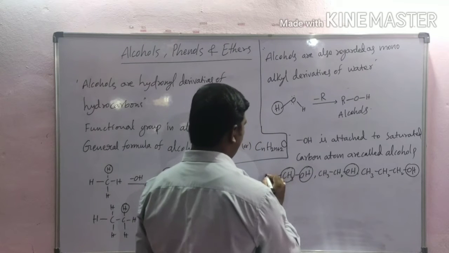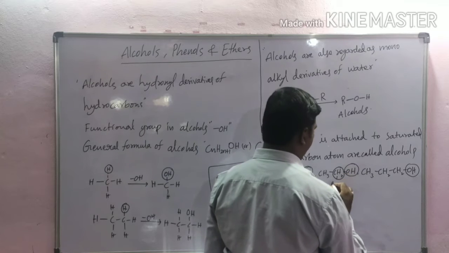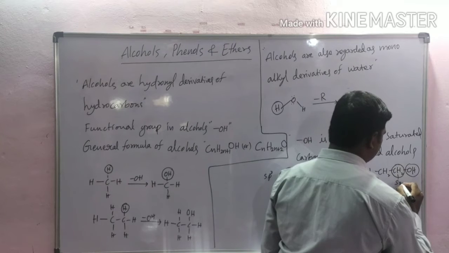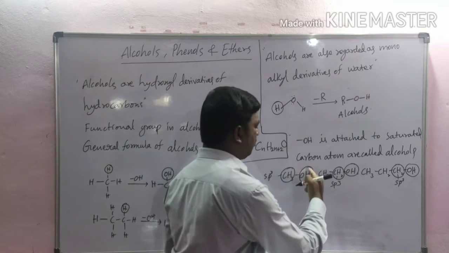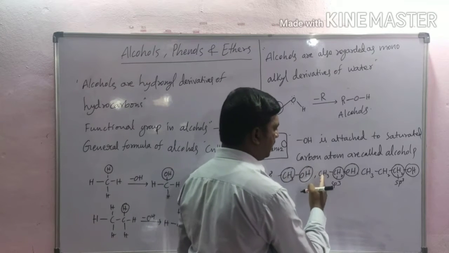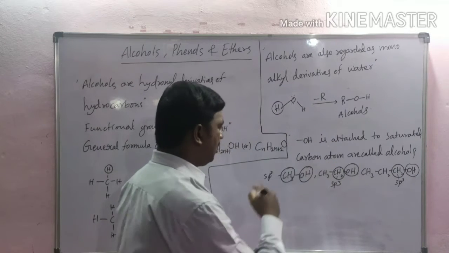This carbon hybridization is sp3, and this carbon is sp3, and this carbon is sp3. In these compounds, the hydroxyl group is attached to an sp3 carbon atom, a saturated carbon atom. These are called alcohols.